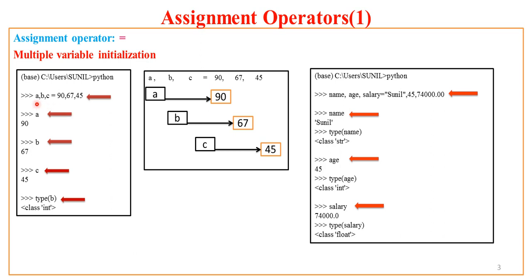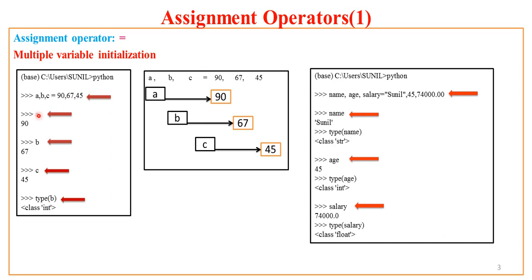Here I have three variables, A, B and C, and I have assigned values to these variables altogether after putting the assignment sign and giving three values on the same line. So here, if you see carefully, I have A, B, C, these variables are separated by comma, then assignment operator, and I say 90, 67, 45.